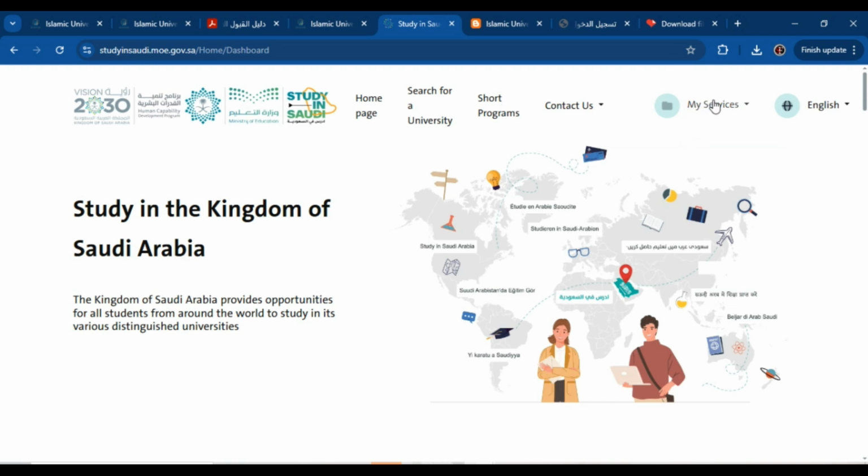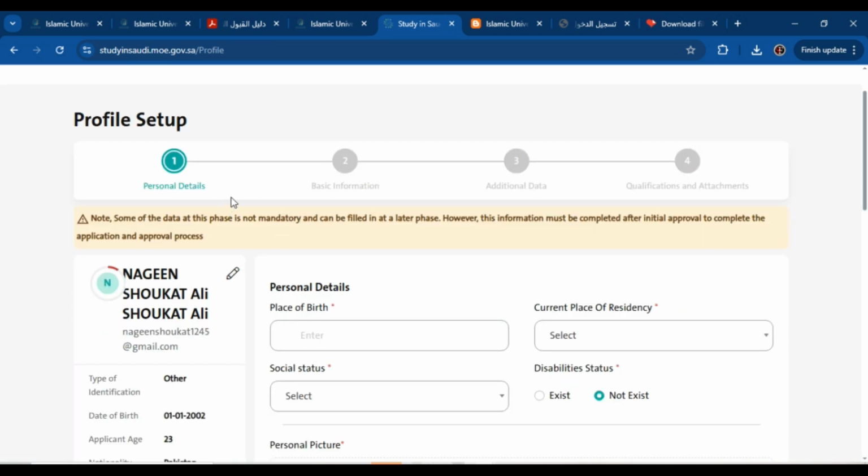Here you can see the option of My Services. Click here, and now you have to click My Profile. Again, now your application will be open. You have to fill these 4 tabs to complete your profile setup. First of all, you have to enter your personal details, then your basic information, add your additional data, and qualifications and attachments. So let's fill them one by one.